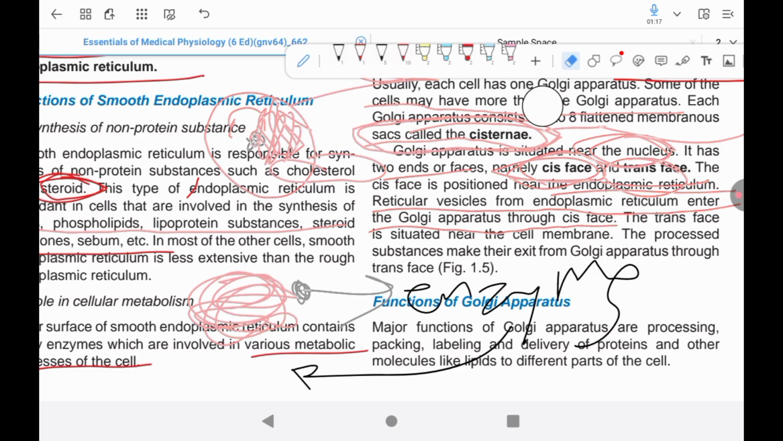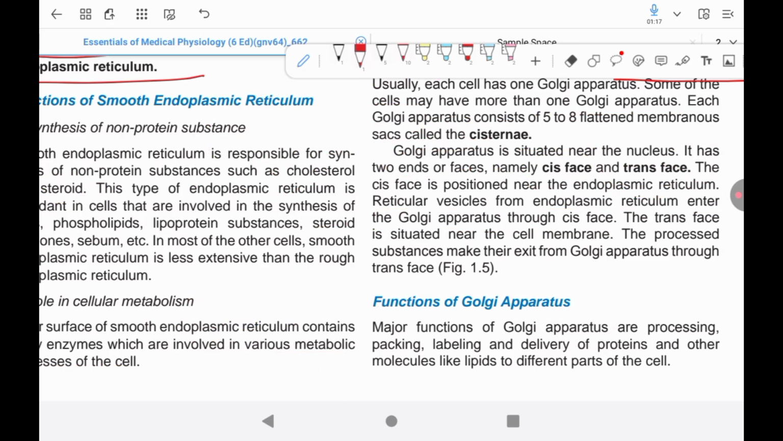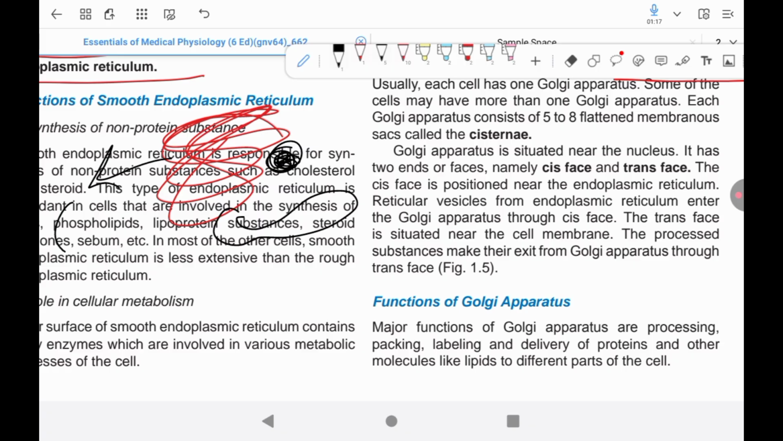Another function is catabolism and detoxification. The smooth endoplasmic reticulum is concerned with the catabolism and detoxification of toxic substances such as carcinogens and some drugs, cancer-producing substances, in the liver. So these are all about the endoplasmic reticulum, which is a membrane-bound organelle.